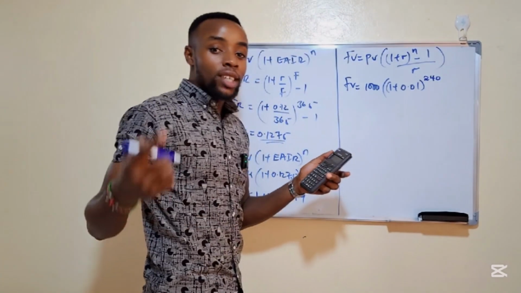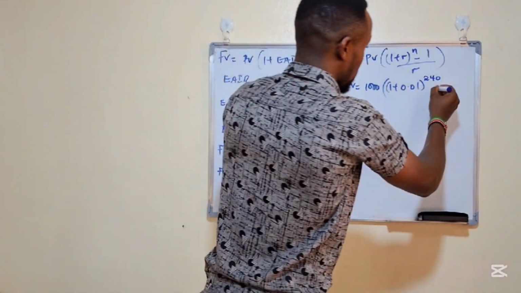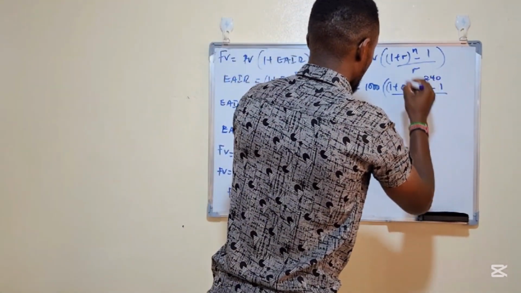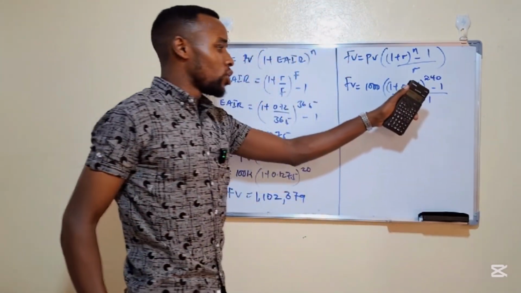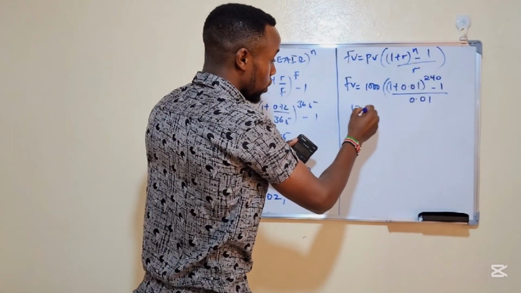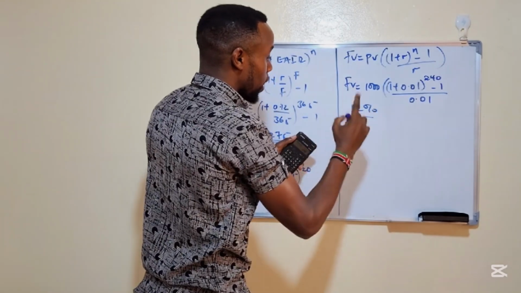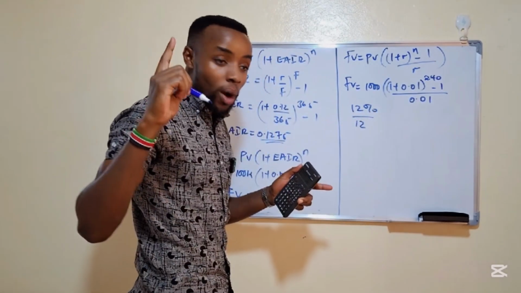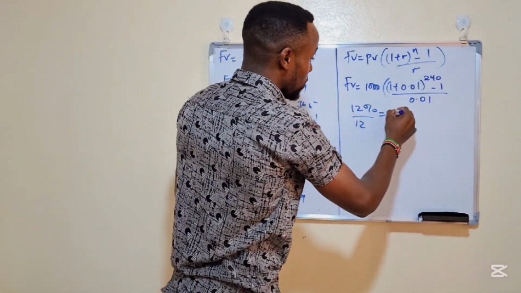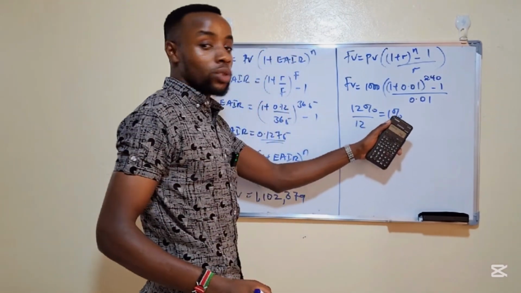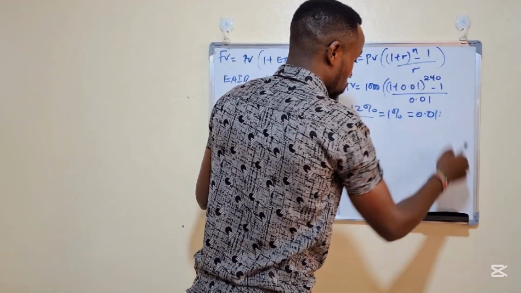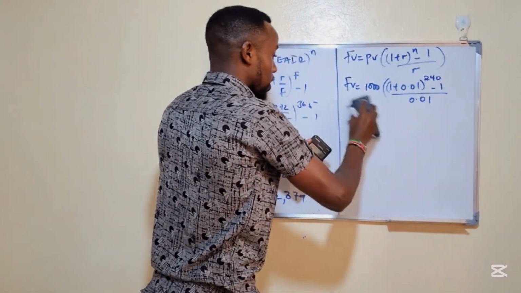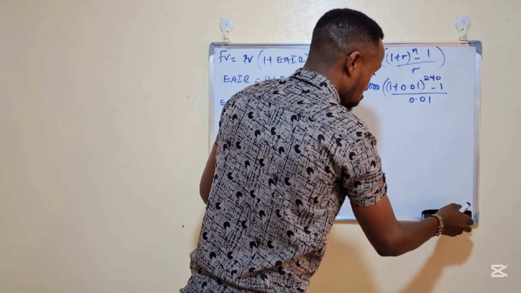You realize 20 years have 240 months. Then minus 1, divided by required rate of return, 0.01. Where did I get 0.01? Remember, we are working with 12% divided by 12 to get the interest rate of 1 month, which is equal to 1%. And if I convert this one to decimal places, it's going to be 0.01. So hope you understand that. That is where our 0.01 came from.